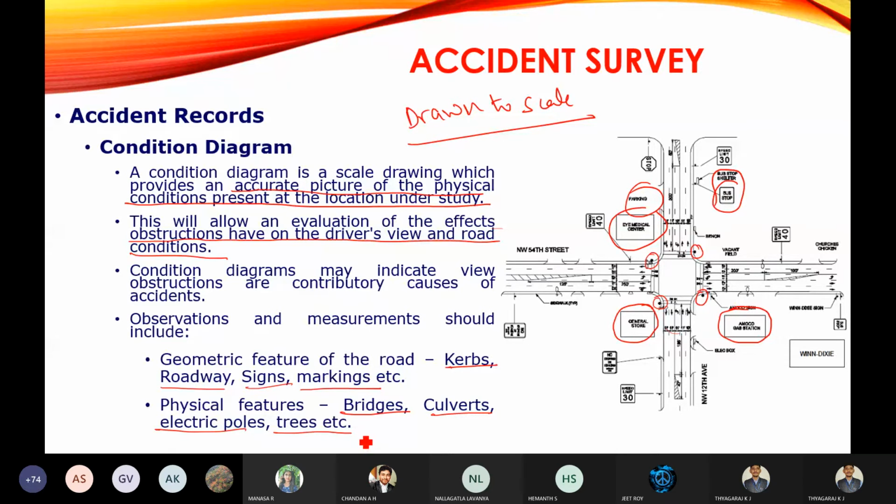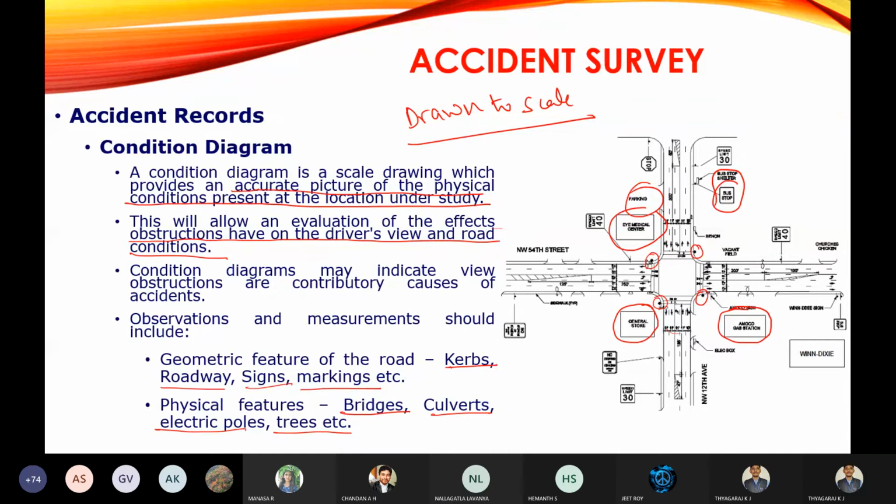Then electric poles. Okay, electric poles you are going to check. Then trees. Okay, the trees which will be present on the sides of the road. On both sides of the road, some trees will be there. Those data we are going to represent. Okay, this is about the condition diagram.